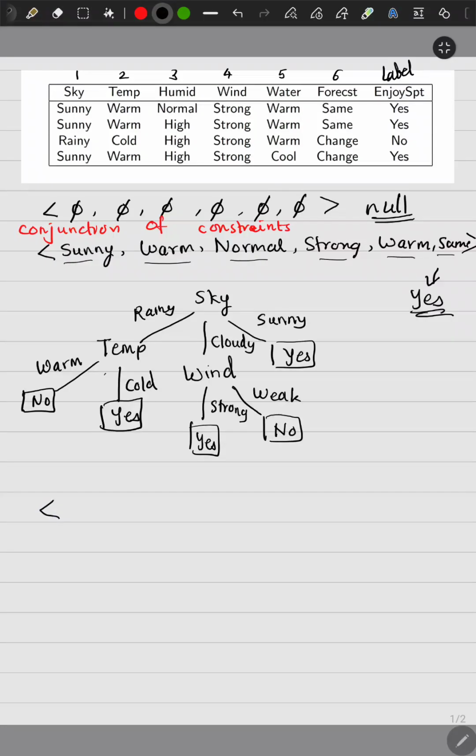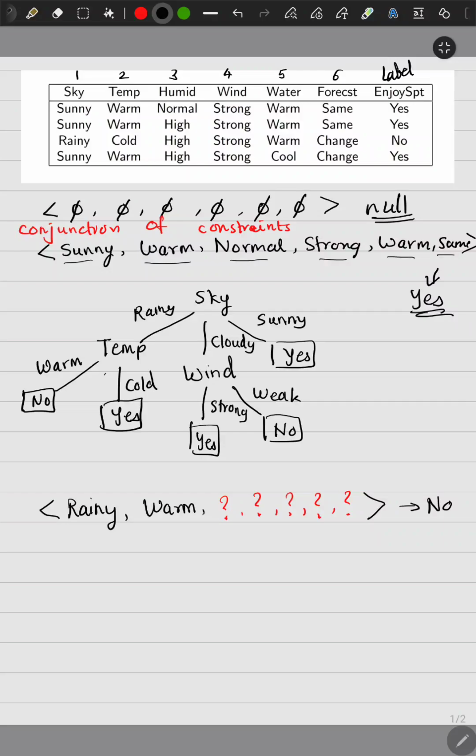If I consider the leftmost child, that is sky equal to rainy, temperature equal to warm. But what about the other attributes? The value of the other attributes don't matter. The label will be no. The person will not go out to enjoy the sports when it is raining and the temperature is warm.